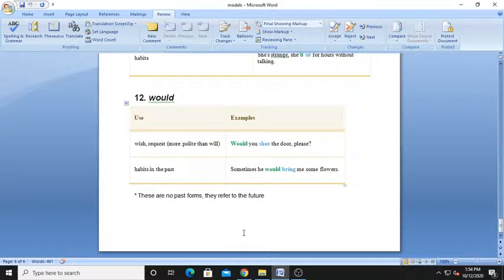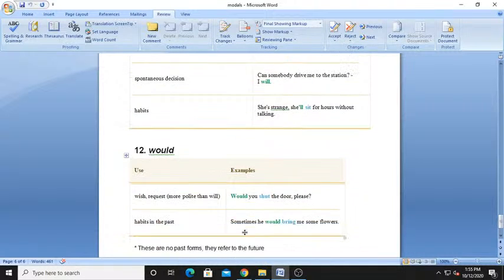Habits in the past. Sometimes you would bring me some flowers. Sometimes habit in the past, meaning he used to bring things before. So these are habits in the past, or in the case of wish and request, we are using would.